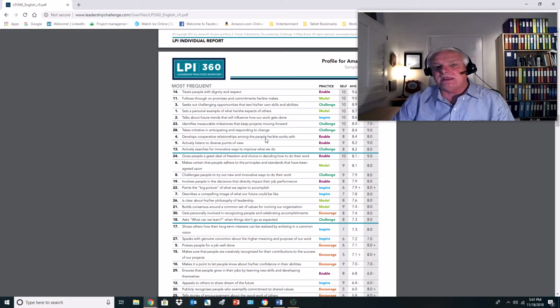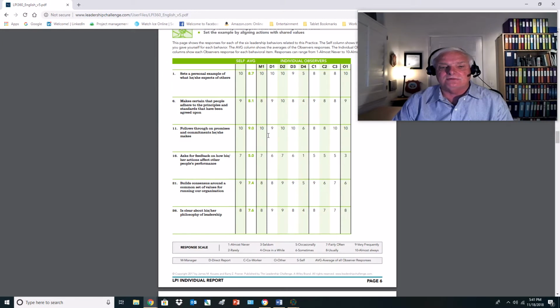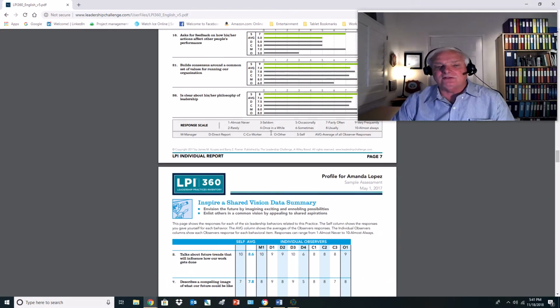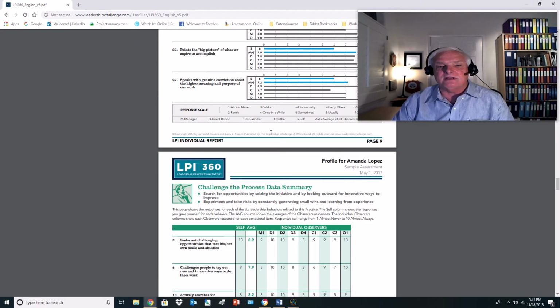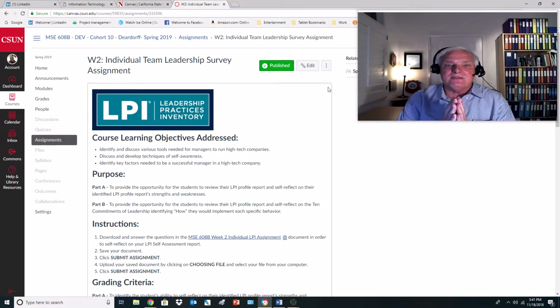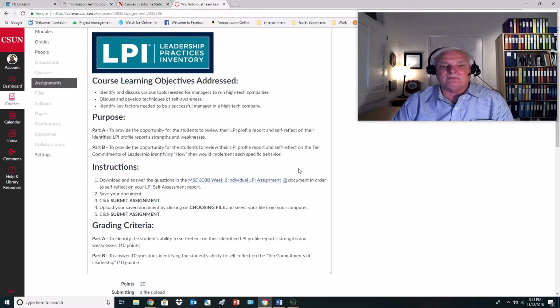You'll be able to flag areas that you think may be inaccurate. So if you get certain scores, you may look at that and say that just doesn't seem right or feel right. In addition to that, it's going to break down each one of the questions that was provided to you and where they fall into which model and what the scoring for it was, and compared to other people. So you're really going to get a good sense of what this profile is going to look like. So I want to make sure you've really got a good sense of that profile, and then you're going to pull up the question template that we've got for you.